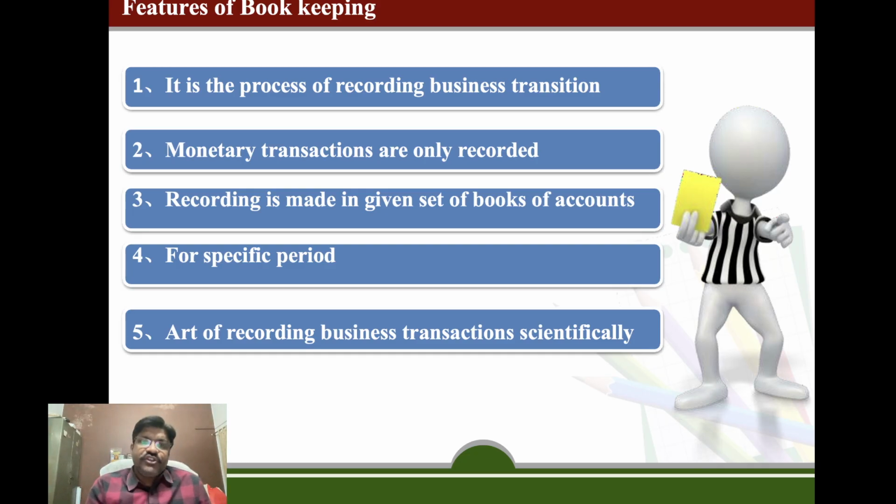Transactions are recorded only for a specific period. That means the transactions are recorded for one financial year, a period which starts from 1st April and ends on 31st March of the next year, known as the financial year or accounting year. It is not mandatory to record transactions only from April to March. It depends upon the organization or business how it wants to record the transactions.